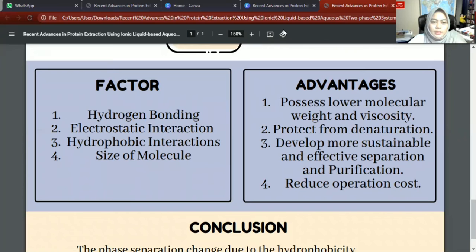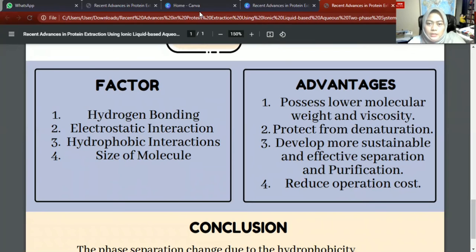These are the several factors that contribute in this IL-ATPS system in order to achieve successful separation, which include hydrogen bonding interaction. Besides, it includes direct electrostatic interaction of the positively charged IL cation with the charge of the amino acid residue in the potassium phosphate system. Next is hydrophobic interaction between the IL cation and the charge of amino acid, where the journal stated that the target molecule with large surface hydrophobicity magnitude could undergo extreme partitioning.